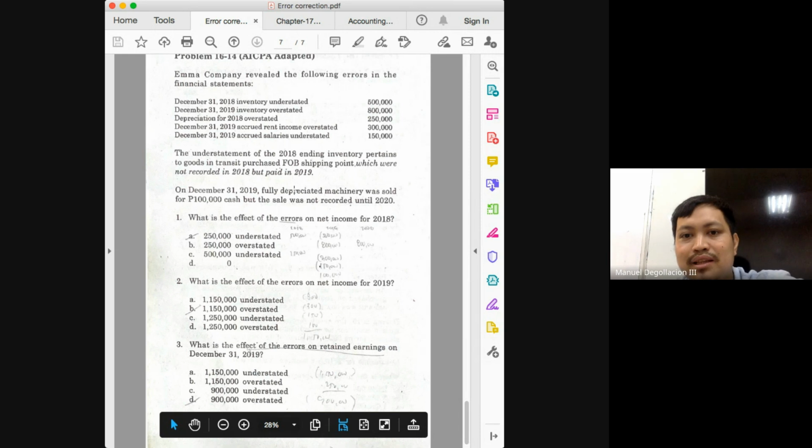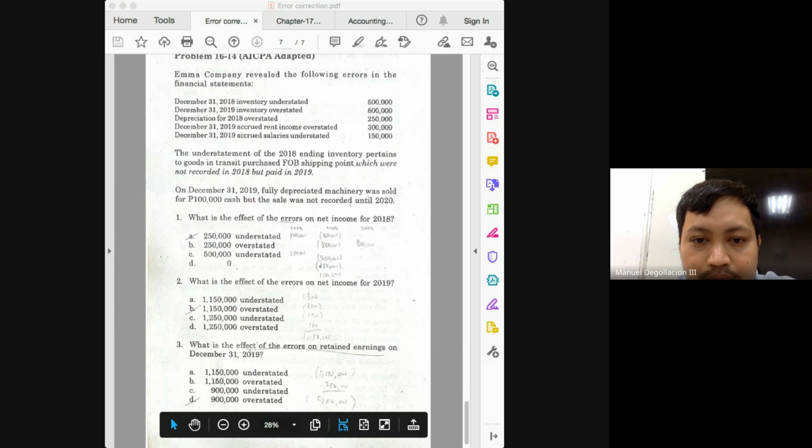Next, what else happened in 2019? Accrued rent income. Accrued rent income is overstated. So what does that mean? If accrued rent income is overstated, that means the amount of rent income you have recorded is overstated.